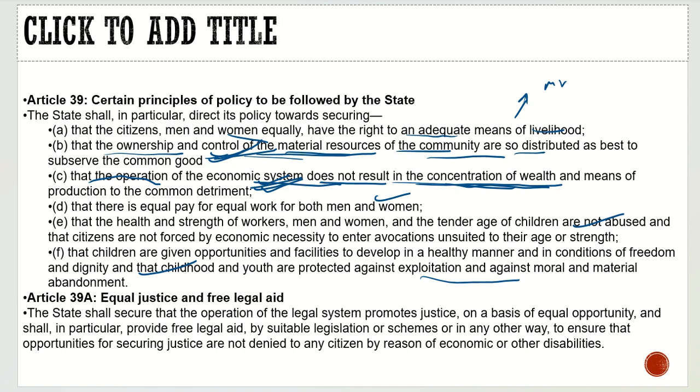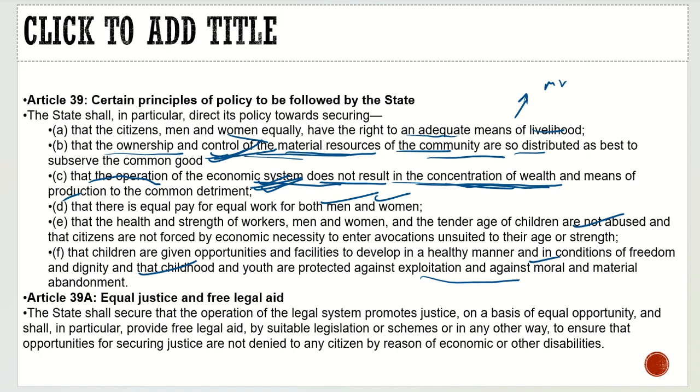We established also that there is equal pay for equal work for both men and women. We discussed that too, that the health and strength of workers, men and women, and the tender age of children are not abused, and that children are given opportunities and facilities to develop in a healthy manner and in conditions of freedom and dignity, and that childhood and youth are protected against exploitation and against moral abandonment. That's what we are endeavoring to do, and we have brought various laws with respect to that.